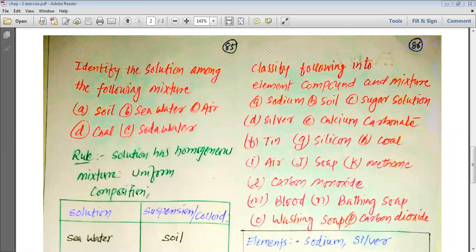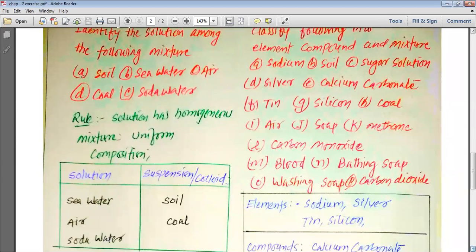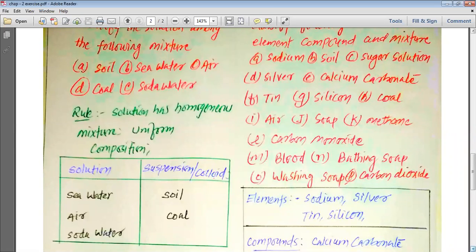Then we have the next question: classify the following into element, compound and mixtures. So we will have to say which substances are elements, which substances are compounds, which substances are mixtures. The various substances given to us are sodium, soil, sugar solution, silver, calcium carbonate, tin, silicon, coal, air, soap, methane, carbon monoxide, blood, bathing soap, washing soap, and carbon dioxide.